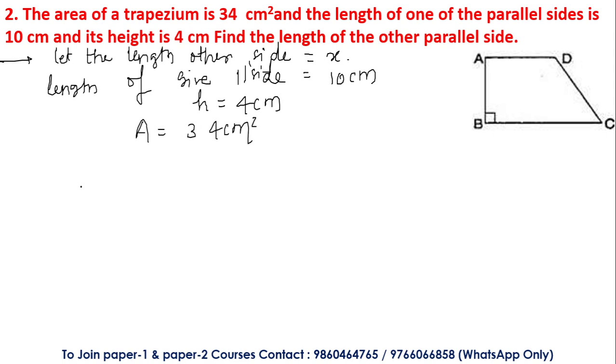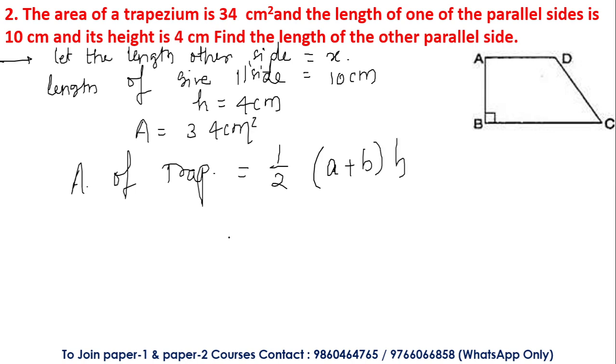Now we know the formula of area of trapezium, which we have seen in the previous question, again half into A plus B into height. A and B are the parallel sides, and H is the height. So half into, what is the value of A over here? The value of A is equal to x, and the value of B, that is the other side, is equal to 10, height is equal to 4, and we know the area of trapezium is 34 centimeter square. So based on this we can solve the whole question.